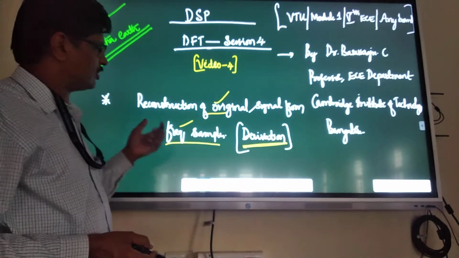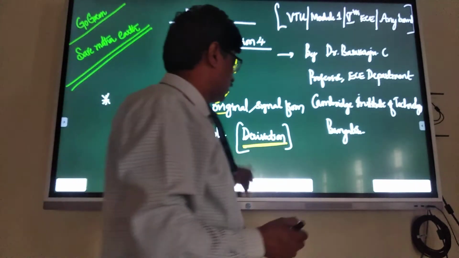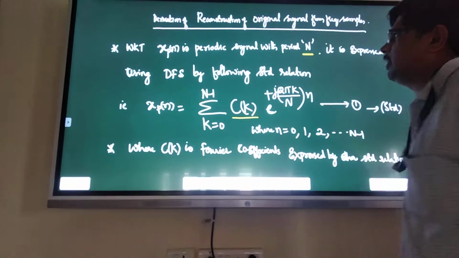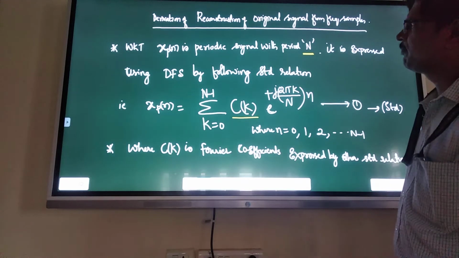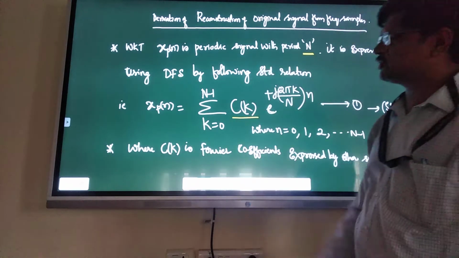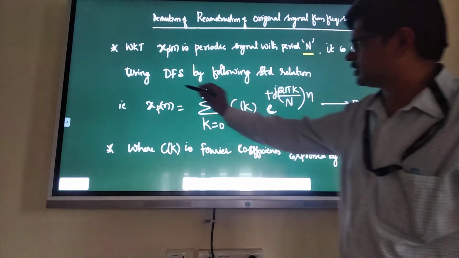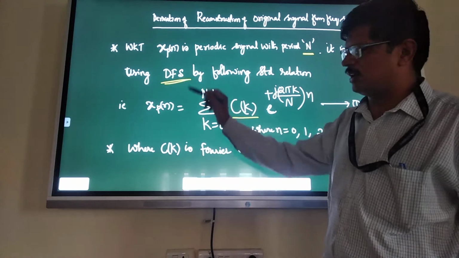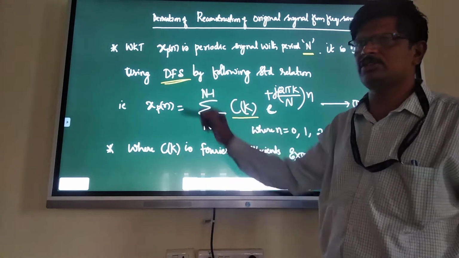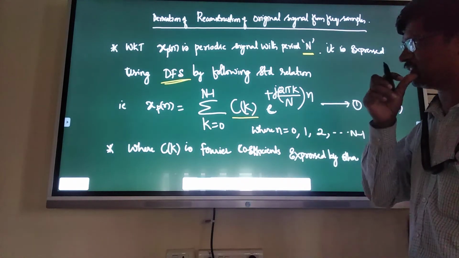Let us see the derivations, how to get reconstruction of the original signal xp of n from the frequency samples. Again, in these derivations, only two expressions are needed, the discrete Fourier series expressions. These are standard expressions, and if you consider these two expressions, it is easy, and we can reconstruct the original signals.